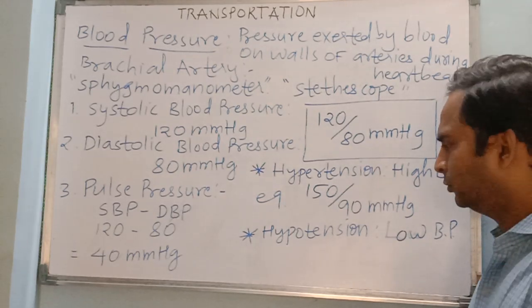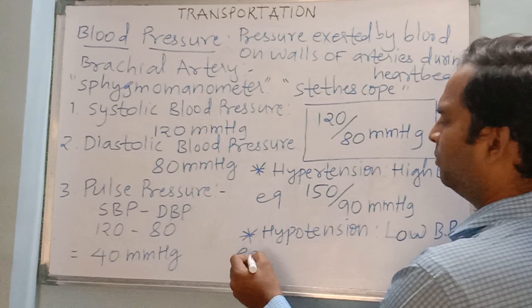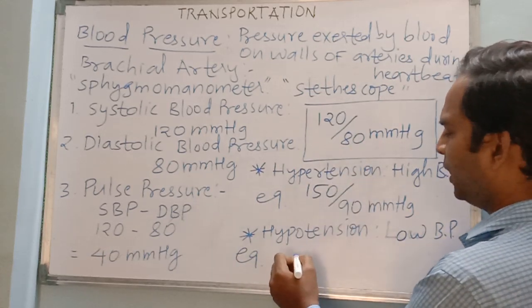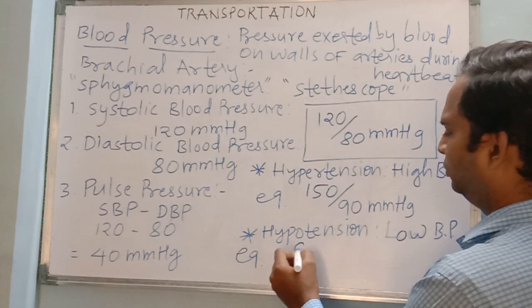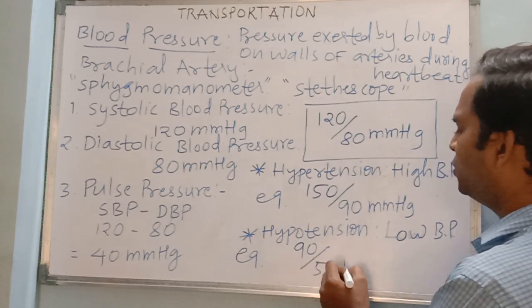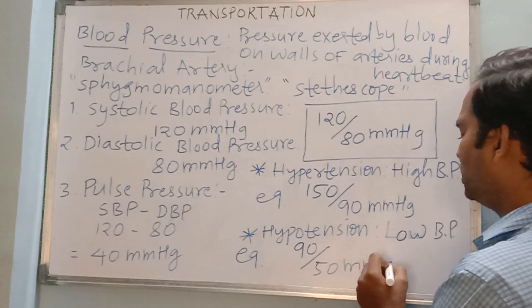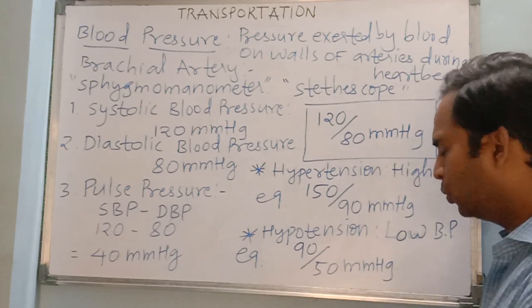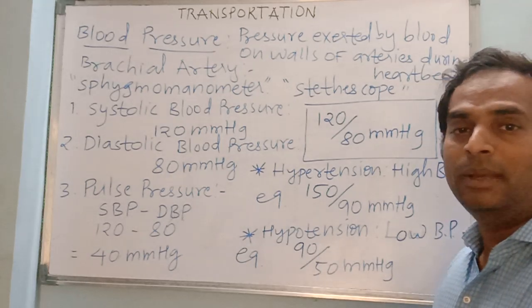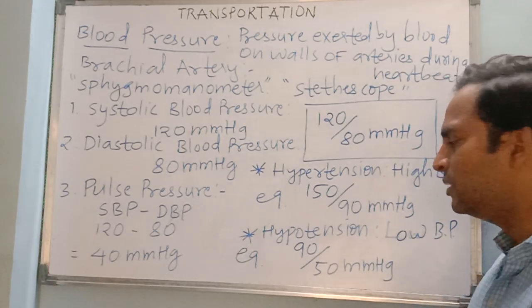For example, instead of 120 by 80, it could be 90 by 50 mmHg. Even some people show blood pressure that might drop to 10 millimeter, or 8 millimeter, and that is also dangerous.